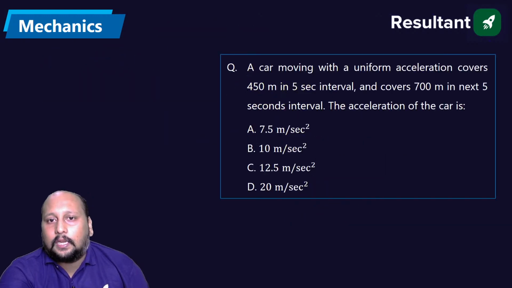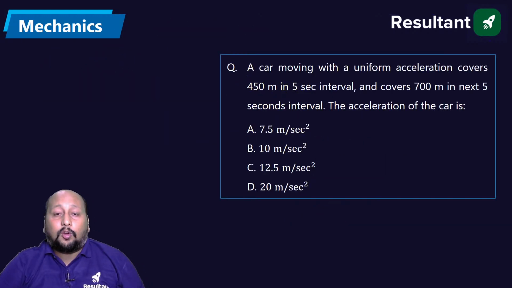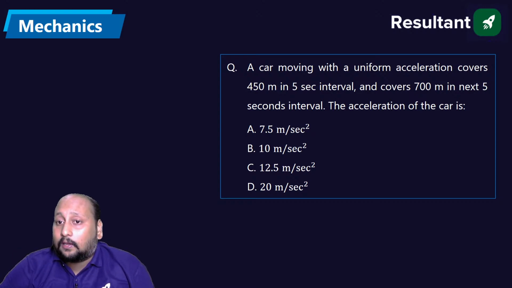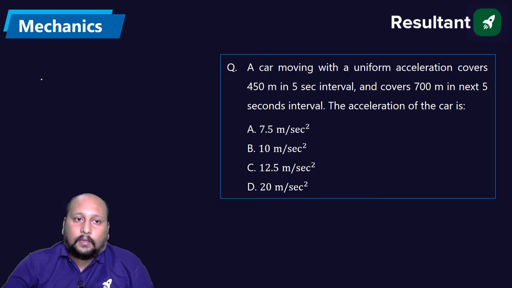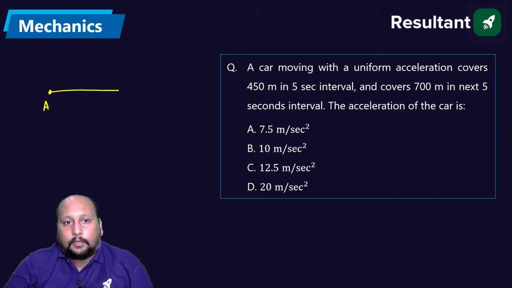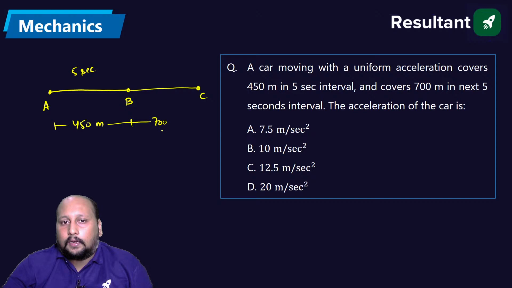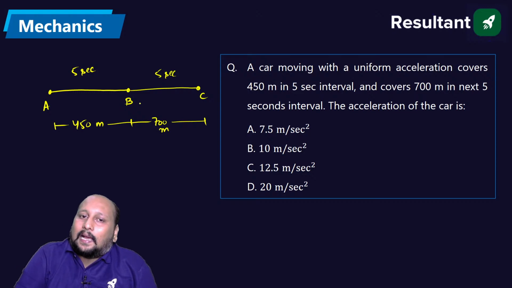So now next question on the screen. A car is moving with uniform acceleration, covers 450 meter in 5 seconds interval and covers 700 meter in the next 5-second interval. What is the acceleration of the car? This is a car moving, let's say, from point A to point B. They are covering 450 meter in 5 seconds, and from B to C they are covering 700 meter in next 5 seconds. So what is the acceleration of the car?